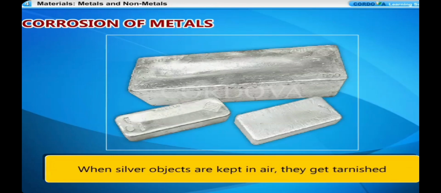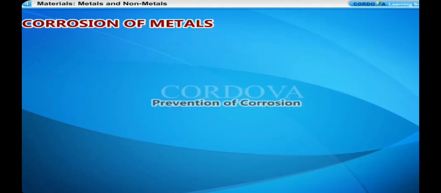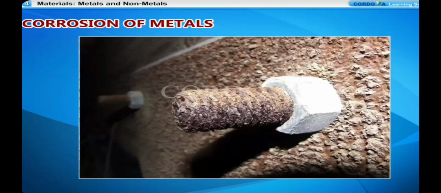When silver objects are kept in air, they get tarnished and gradually turn black due to the formation of a thin silver sulfide layer on their surface by the action of hydrogen sulfide present in the air. Prevention of corrosion. Corrosion of metals can be prevented by preventing their contact with air and water. It can be done as follows.